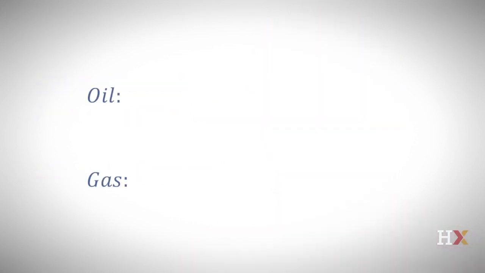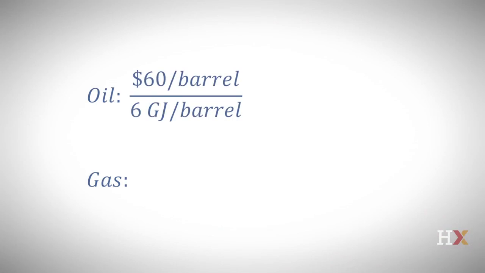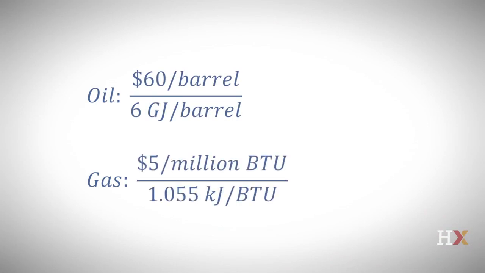For example, a barrel of oil has about 6 gigajoules of energy, and it helps to know that a British thermal unit is almost exactly 1 kilojoule. In our example then, oil is $10 and gas is $5 a gigajoule. So in an even competition, a consumer would always choose the gas.